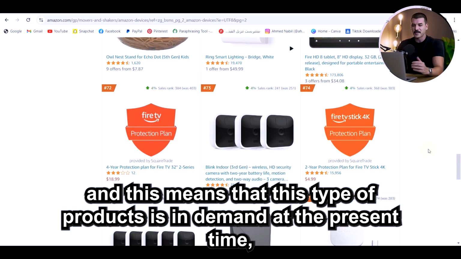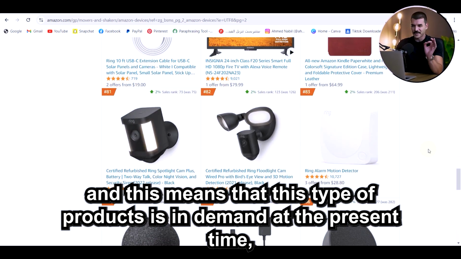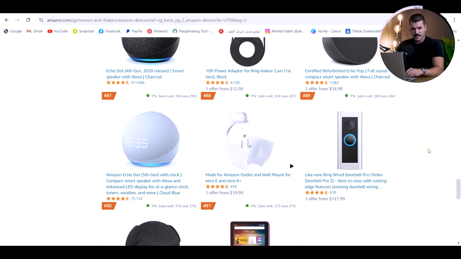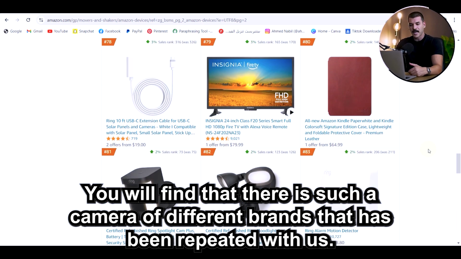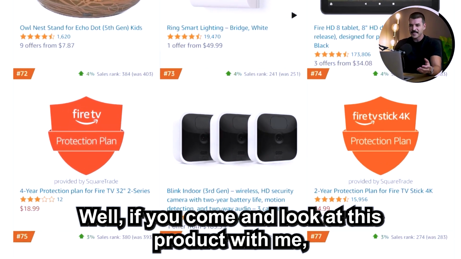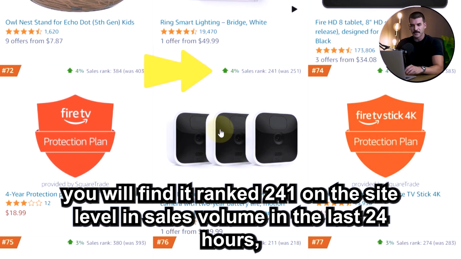And this means that this type of product is in demand at the present time, which are internal surveillance cameras that are placed in homes, whether from outside or from inside. You will find that there is such a camera of different brands that has been repeated with us. Well, if you look at this product with me, you will find it ranked 241 on the site level in sales volume in the last 24 hours.